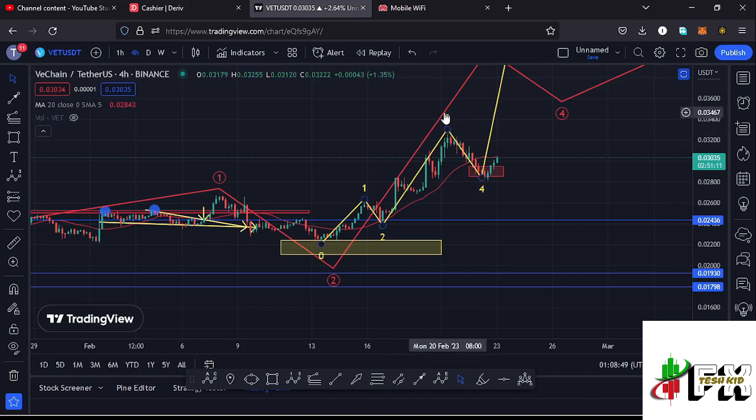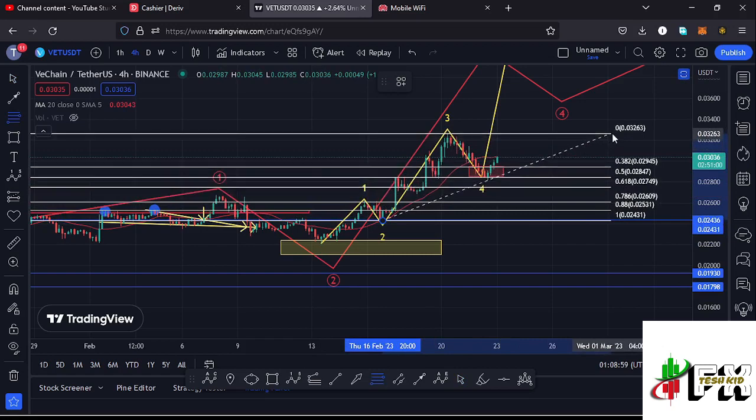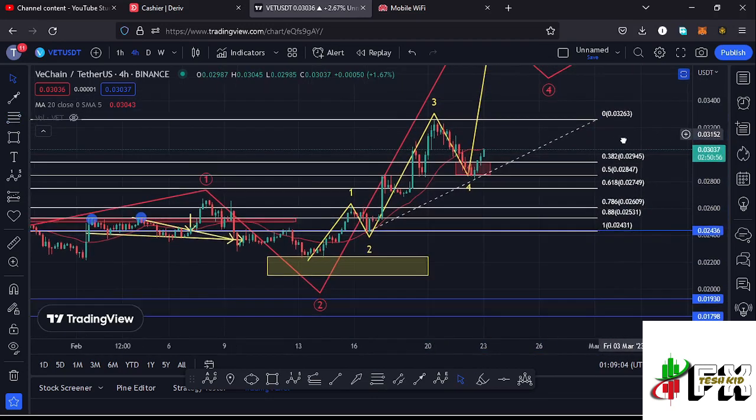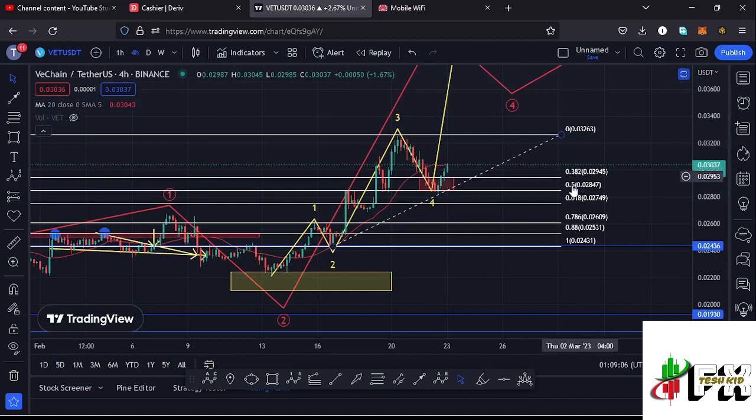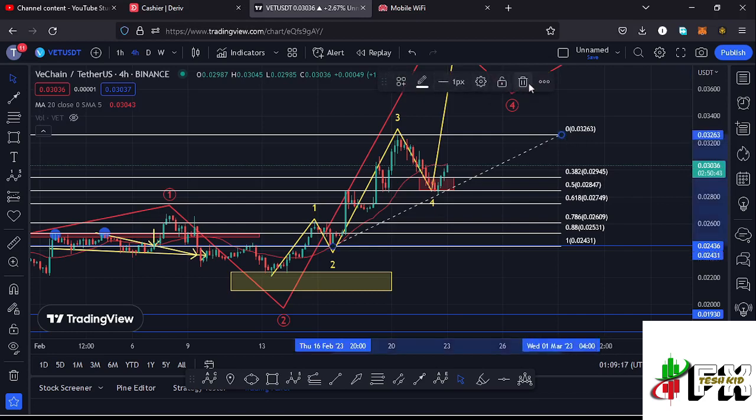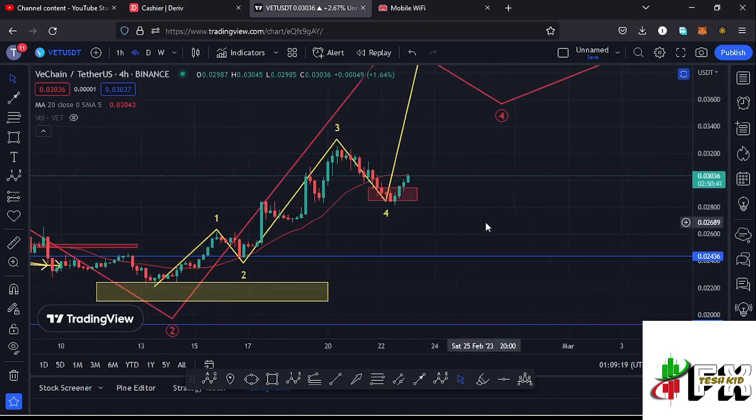And after seeing the high for that wave 3, whatever we expected next is a corrective structure in the formation of that wave 4, and using the Fibonaccis, connecting them from the low of the second wave to the high of that wave 3, that gave me a minimum retracement area in the formation of that wave 4 between the fib level 0.382 and the fib level 0.5, which is a target area that lies between the $0.02945 mark and the $0.02847 mark, and it is within that target area that I was expecting to see the low for that fourth wave to the lower side.